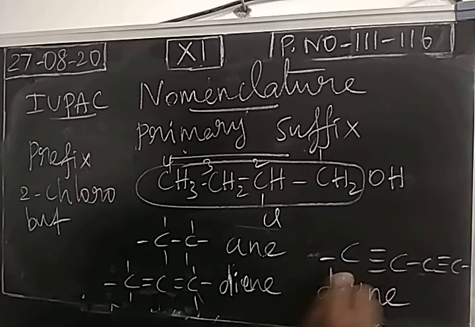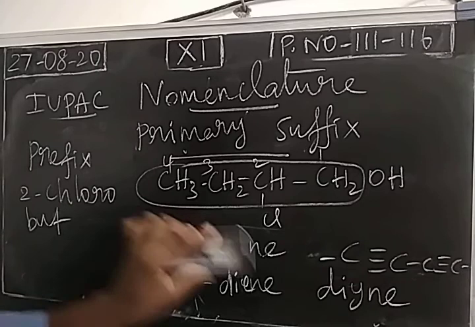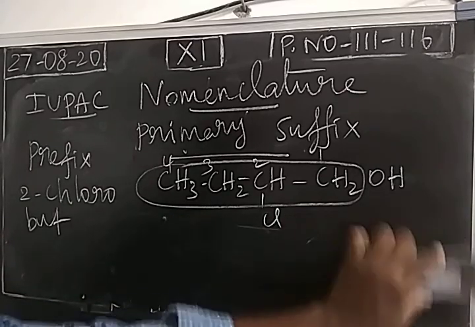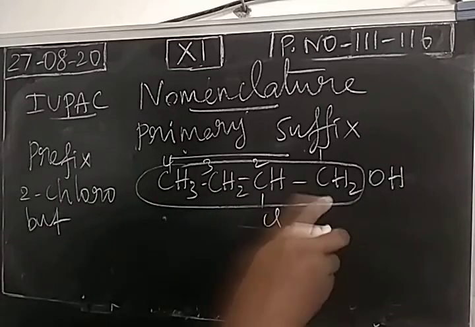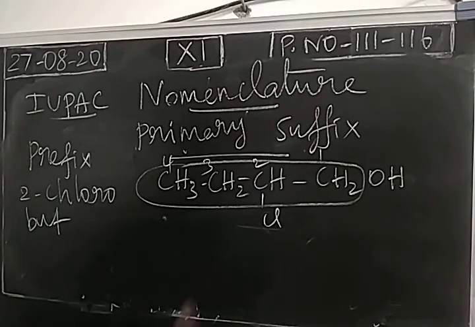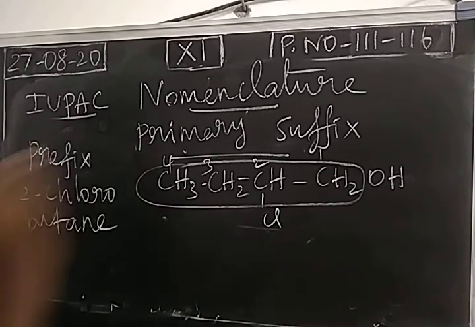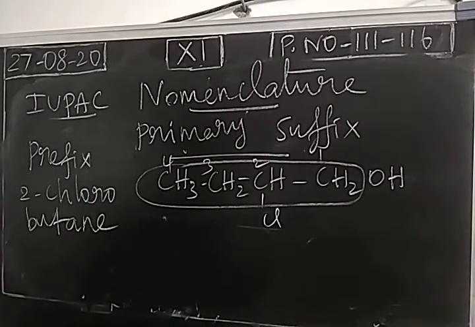It's called a diyne. Okay. So these are all primary suffixes which represent saturation or unsaturation. So in this compound, all the covalent bonds between the carbon atoms are single bonds. This is saturated. So what is the primary suffix? A-N-E.